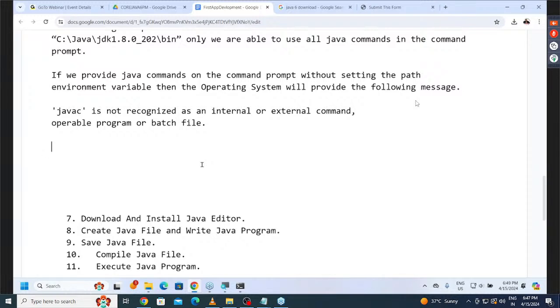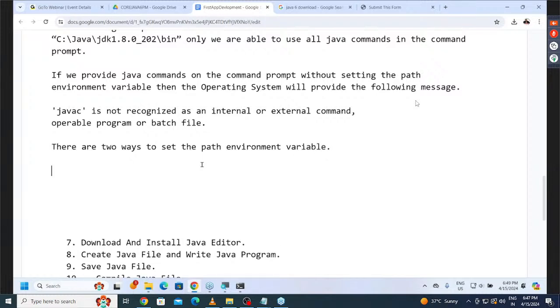After that, how are we going to set the path environment variable? How is it possible to set it? In how many ways are we able to set the path environment variable? Now I'm giving clarity. Try to understand it now. There are two ways to set the path environment variable.